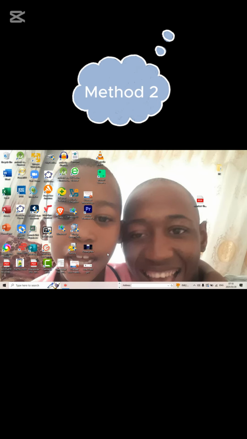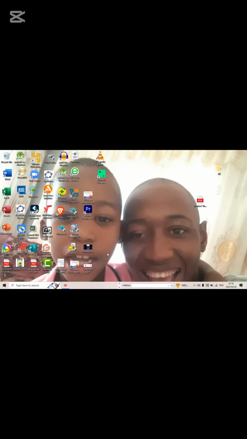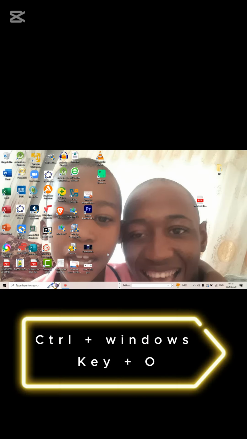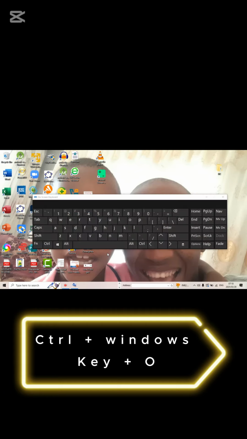On method 2, we'll enable numeric keypad using the on-screen keyboard. Open the on-screen keyboard by pressing Ctrl Windows key and O at the same time. Here it is. This will open the on-screen keyboard on your screen.